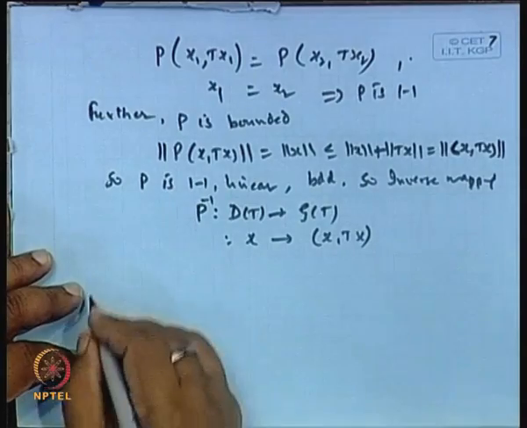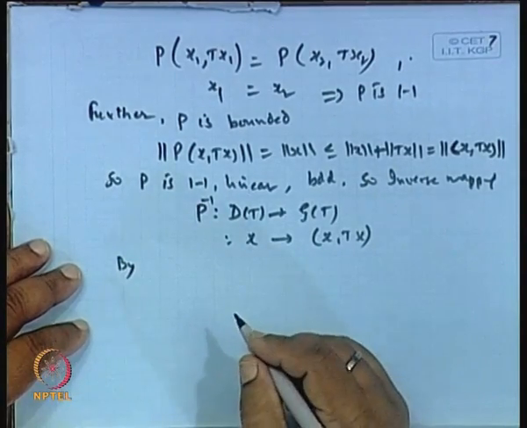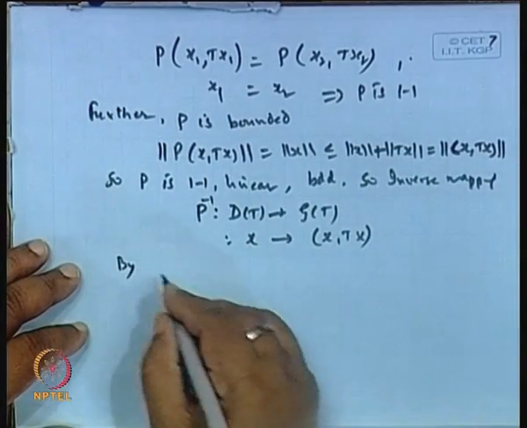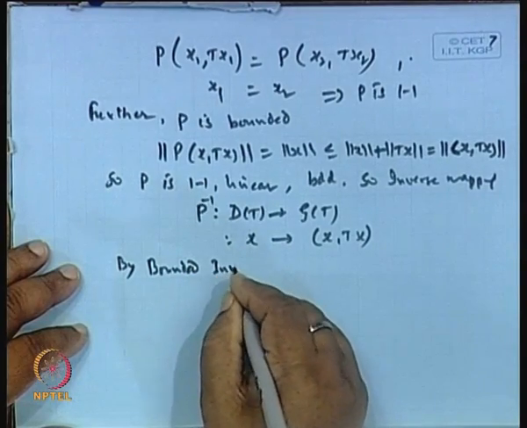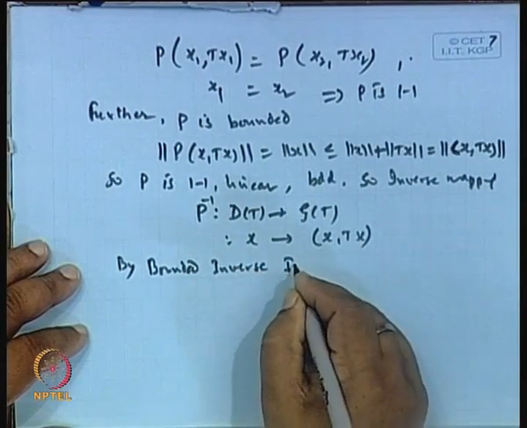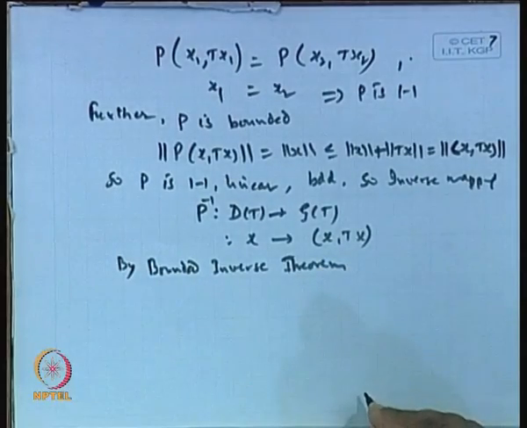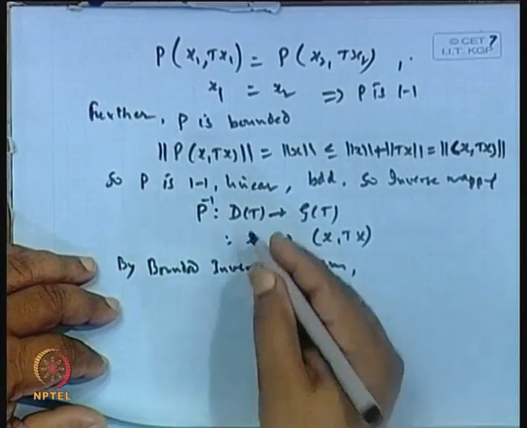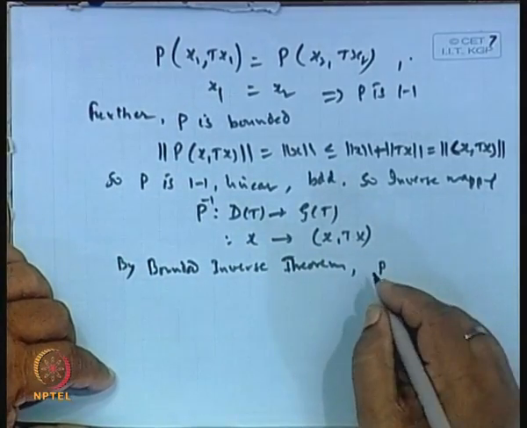So, by the bounded inverse theorem, we say the inverse operator P inverse is bounded, is it not?